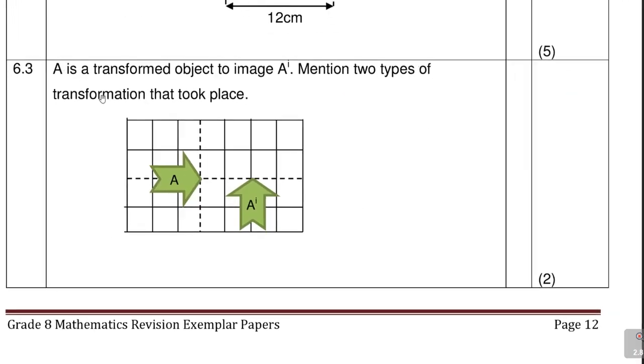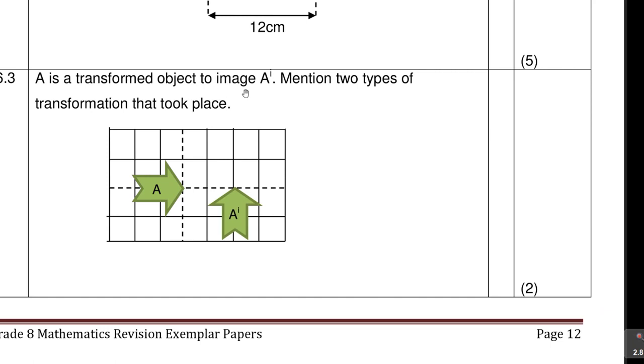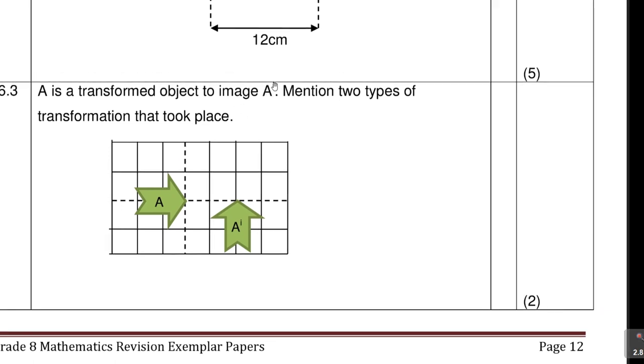It says A is a transformed object to image A prime or A dot.